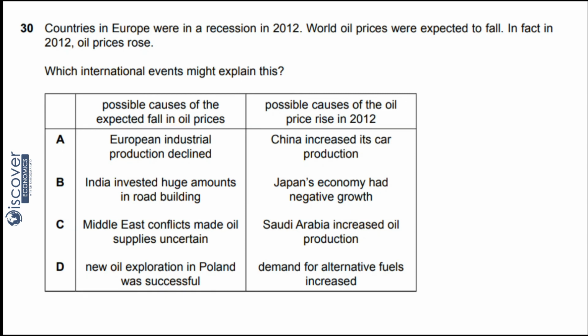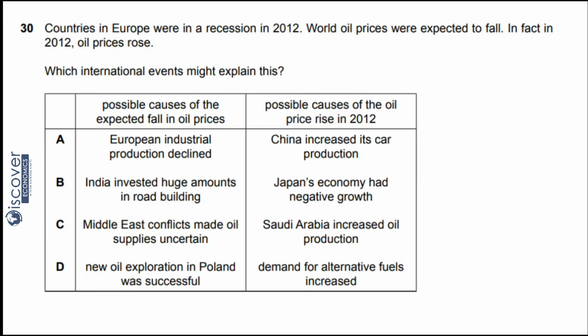Now see, oil prices are decreasing. What could be the cause? First one is European industrial production decline. Yes, if production decreases, oil demand will fall and its price will ultimately fall. So A could be the answer.